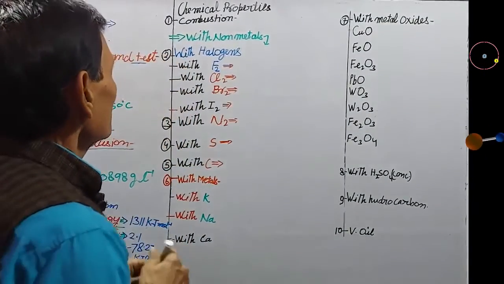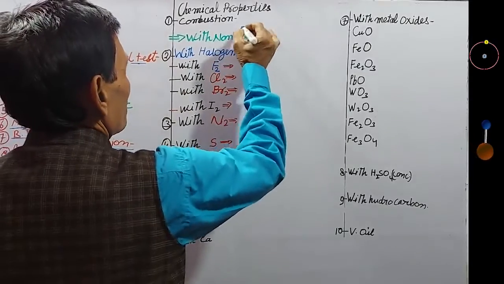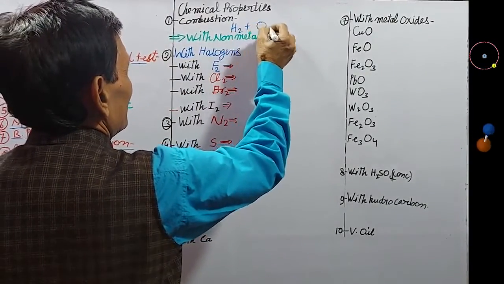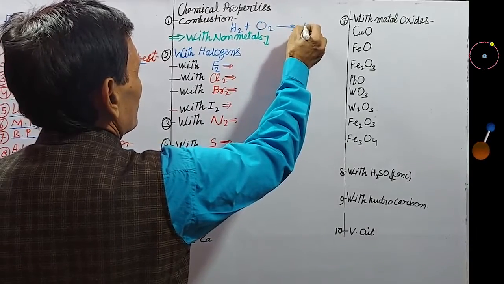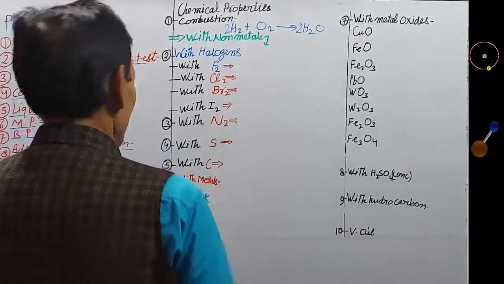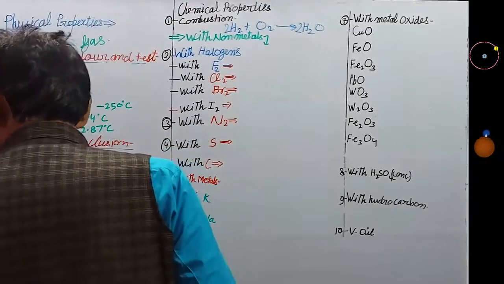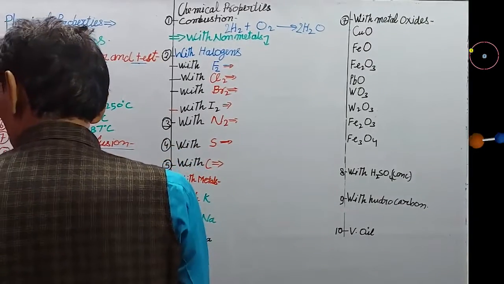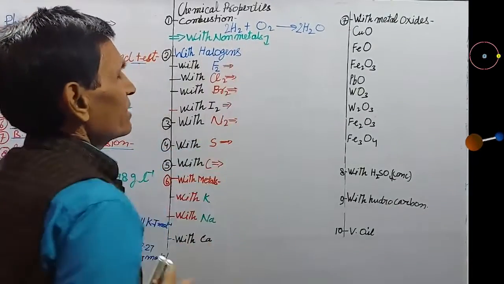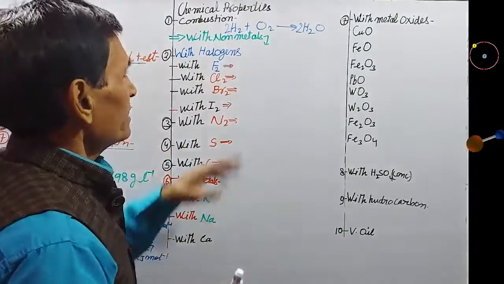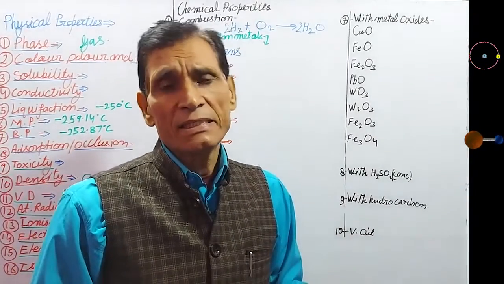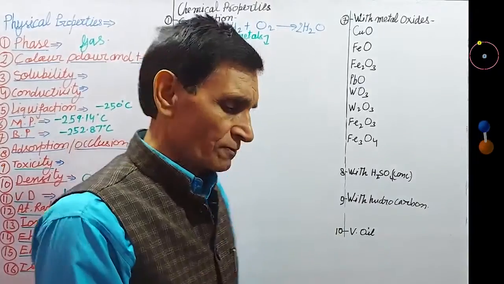Next, see the reaction. Hydrogen burns in air to form water vapor. You will balance the equation like this. Hydrogen does not support burning. Remember, it is highly flammable and its combustion is highly exothermic also.